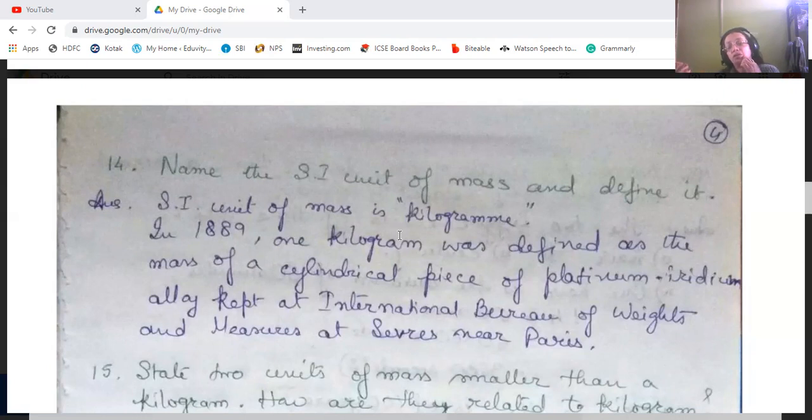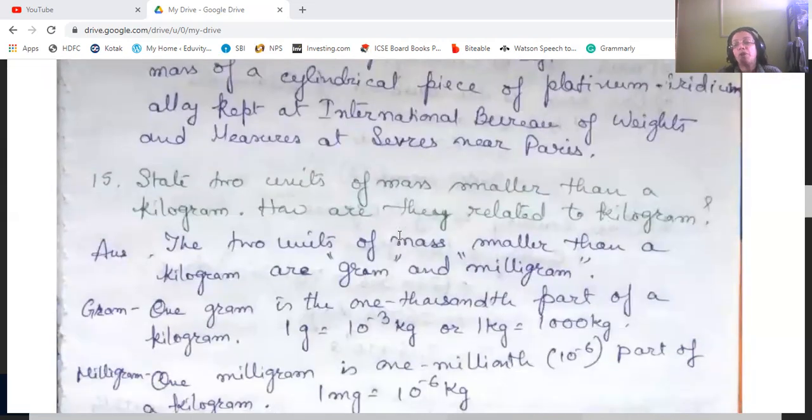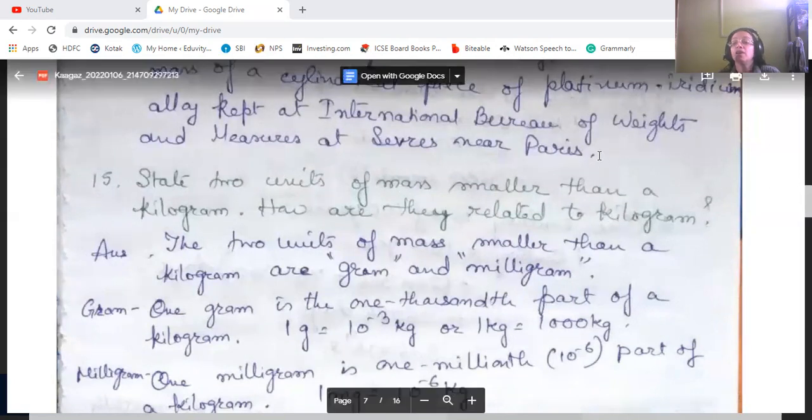Okay, so the measurement that came out, that was known as kilogram in 1889. Then state 2 units of mass which are smaller than a kilogram, and how are they related to kilogram? The 2 units of mass which are related to kilogram are gram and milligram. 1 gram is 1000th part of a kilogram. So 1 gram is equal to 10 to the power minus 3 kgs, or 1 kg is equal to 1000 grams. Sorry, not kg, 1000 grams it should be.